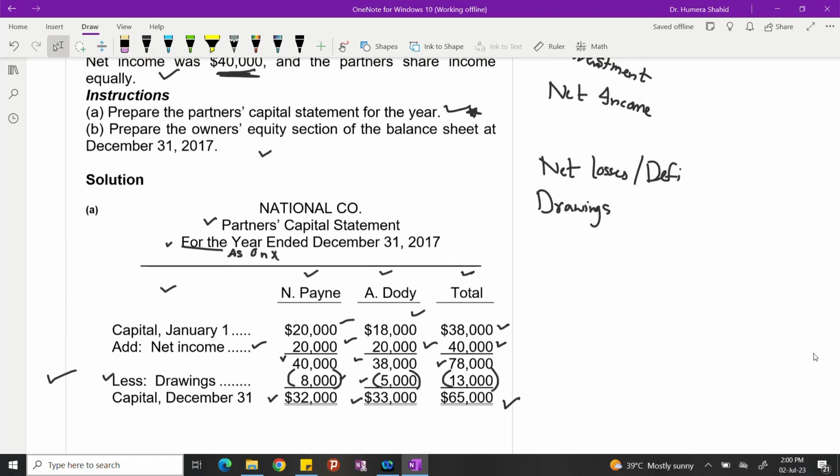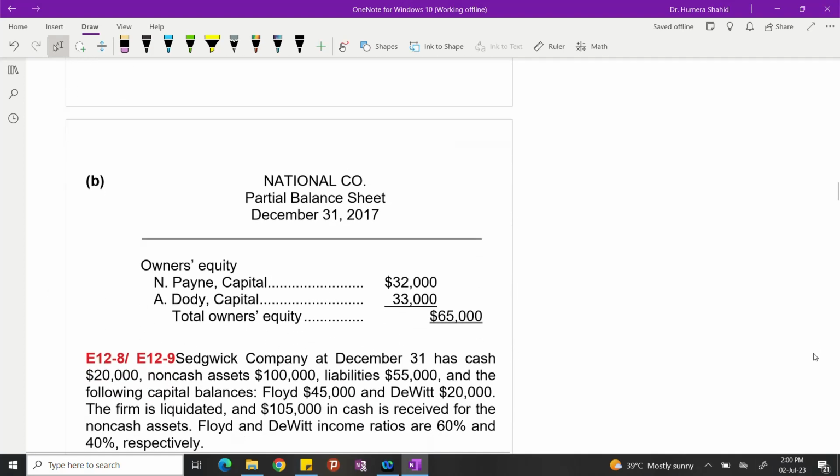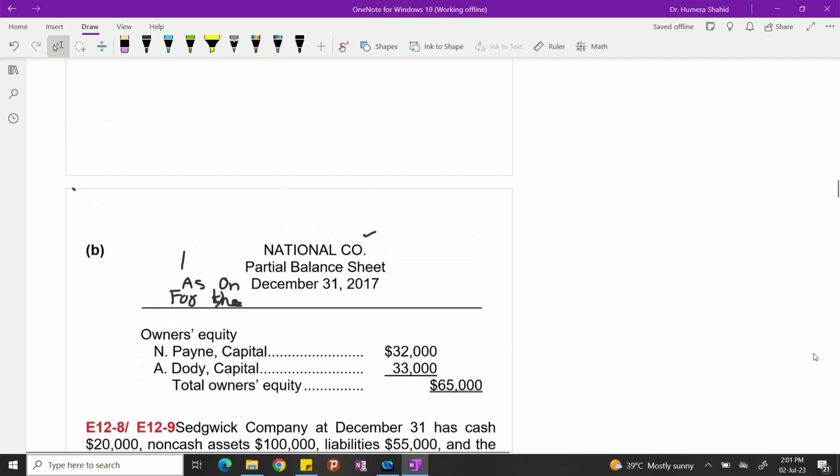Part B wants the owner's equity section for the balance sheet. So let's prepare that. National company, partial balance sheet, December 31st. You can also write here as on December 31st, 2017, but do not write for the year. That will be wrong. Okay, don't write that.